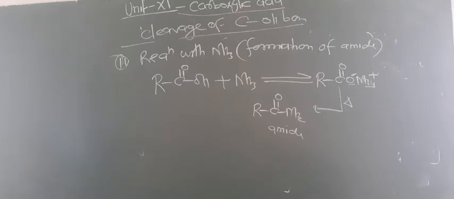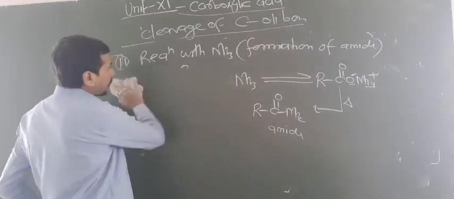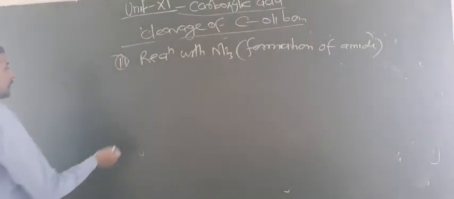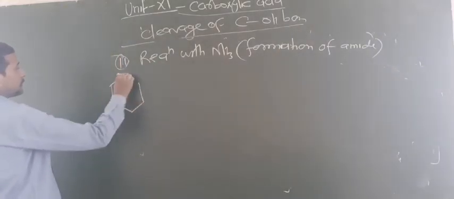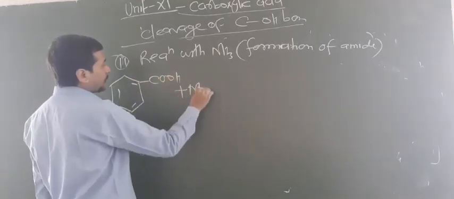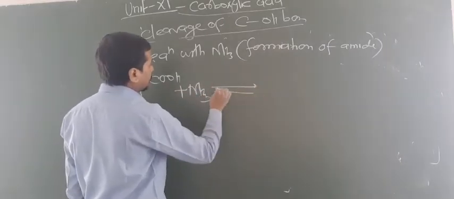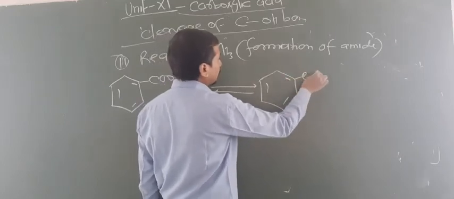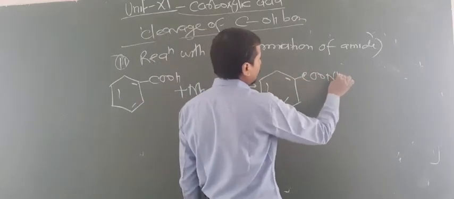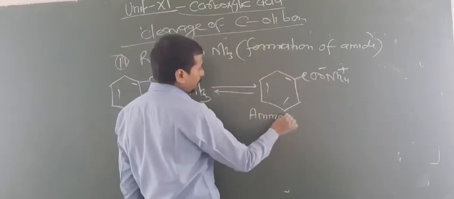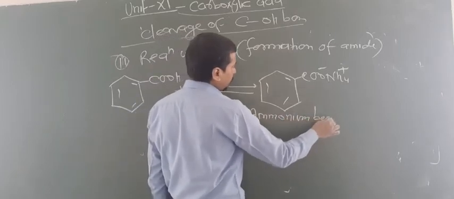Okay. Now you can take one example to explain this. Now we are taking benzoic acid. So now what happens here? You have taken the benzoic acid, COOH. Now again this will react with ammonia. Here it will produce ammonium benzoate. Now this becomes COO NH4 plus minus. So the name of this chemical is ammonium benzoate.